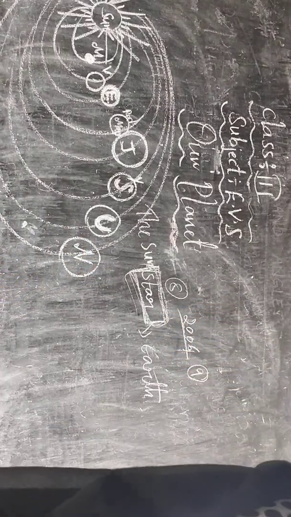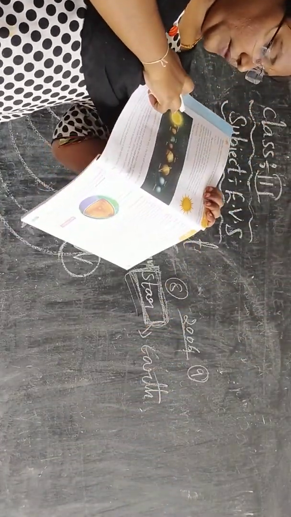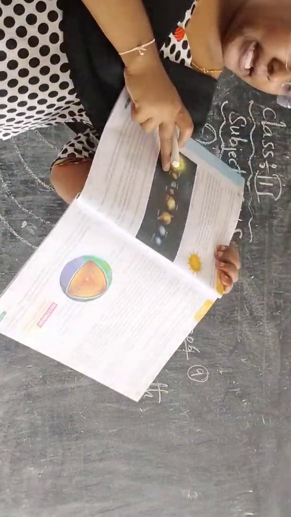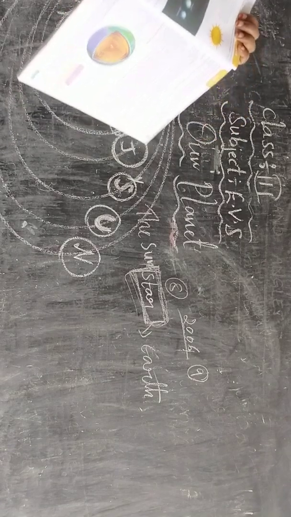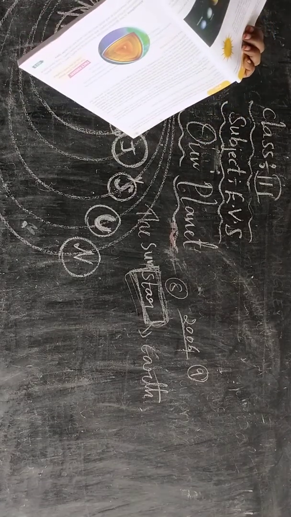See, in this picture also it is there. Sun, Mercury, Venus, Earth, Mars, Jupiter, Saturn, Uranus, Neptune. Okay?